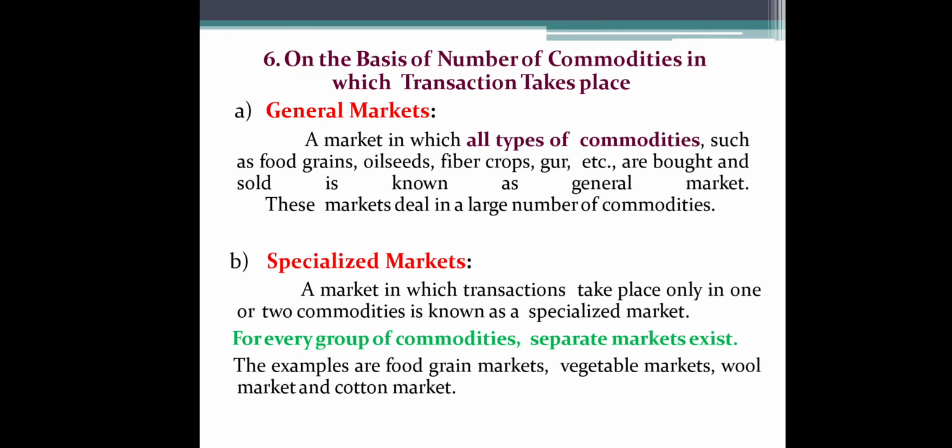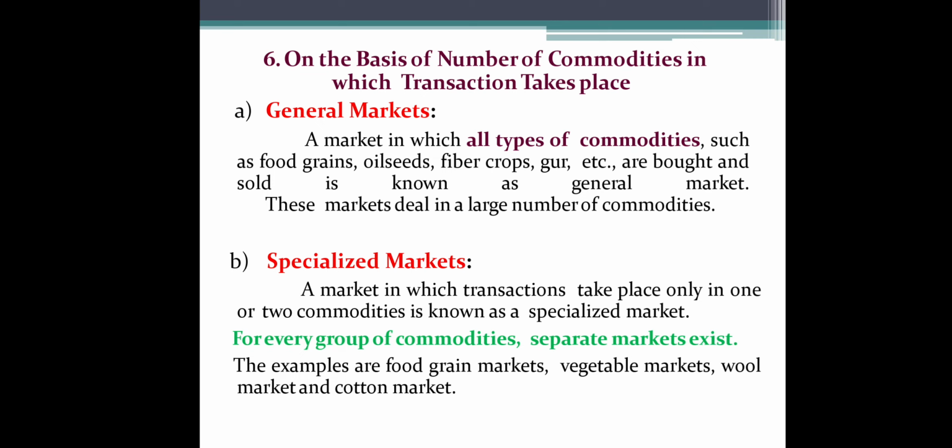Examples of general market are food grains, oil seeds, fiber crops, gur, etc. All those commodities are bought and sold in a general market. So the general market deals with a large number of commodities.